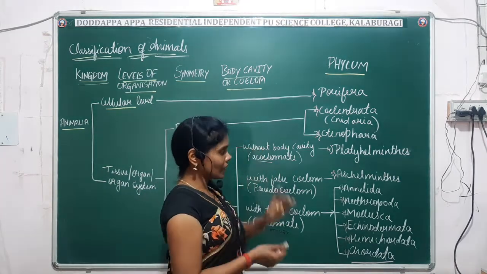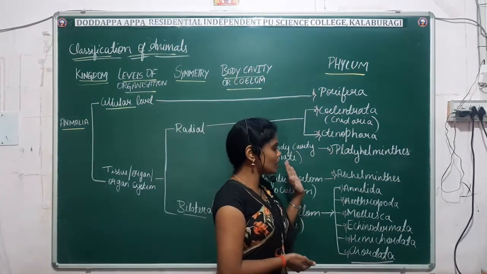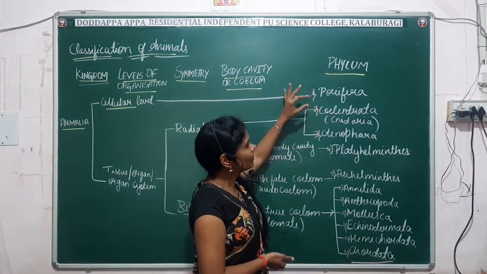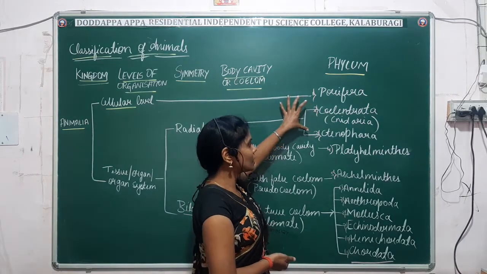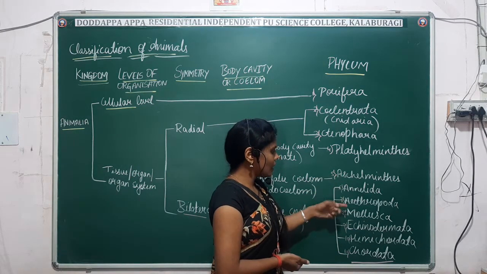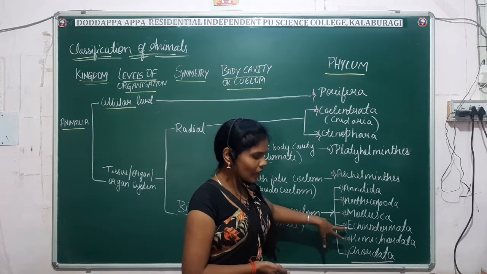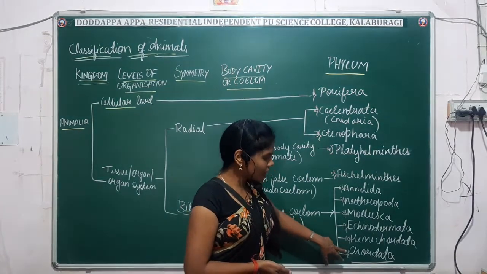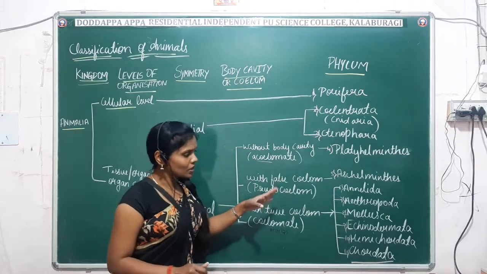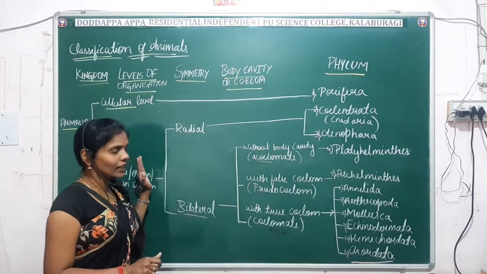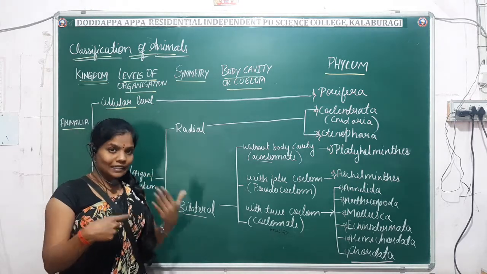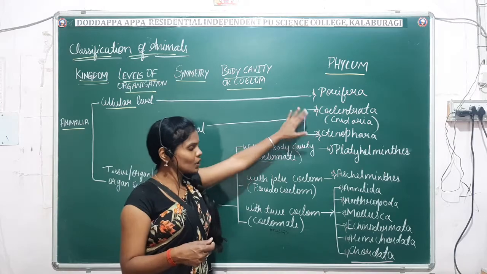Okay. So have a glance here. These are the phyla we will be discussing in the classification of animals. First and foremost is Porifera. Second comes Coelenterata. Third is Ctenophora, then Platyhelminthes, Aschelminthes, Annelida, Arthropoda, Mollusca, Echinodermata, Hemichordata and the Chordata. In Chordata, five classes are there. Fine. So one by one we will study these. Once again we will have a glance at the schematic representation. This is a clear picture where you will find it easy to study the characteristic features of all these phyla.